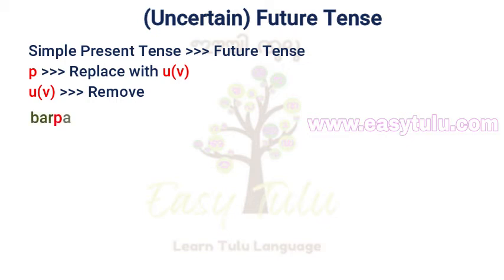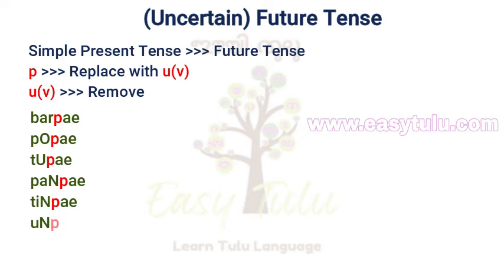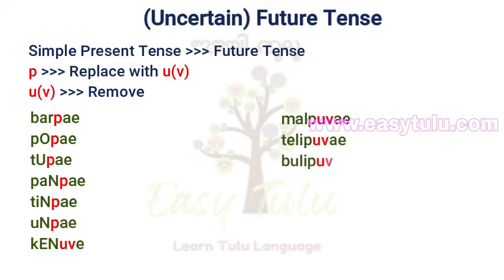Barpe means I come. Pope, I go. Tupe, I see. Panpe, I say or tell. Tinpe, I eat. Unpe, I eat. Kenove, I ask. Malpuve, I do. Telipuve, I smile. Bulipuve, I cry. Nadapuve, I walk. Leppuve, I call. Kapuve, I wait.